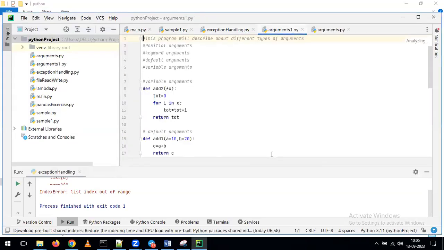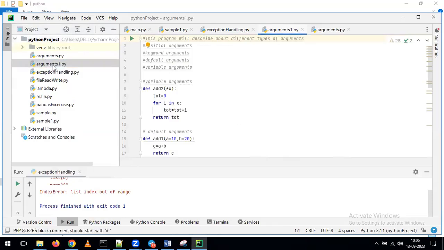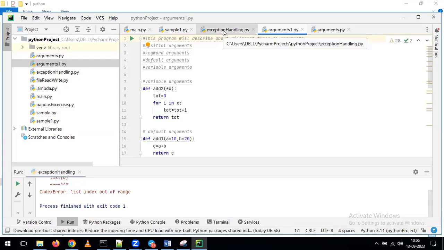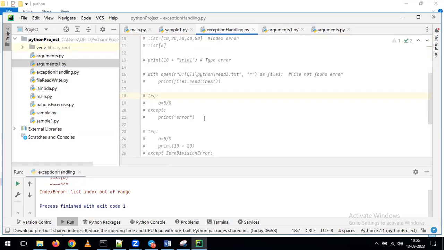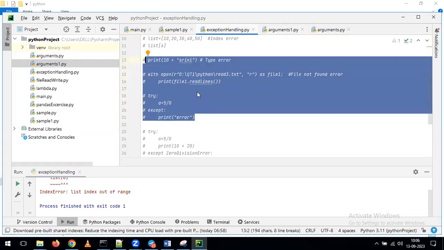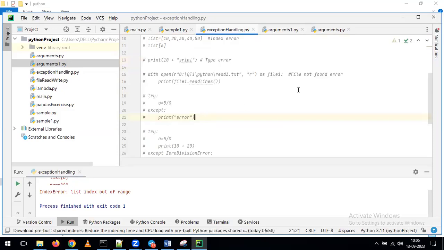Just click on OK. Now see here, whatever file I copied, you can see that file on top of your PyCharm. Whatever files I send to you for the purpose of practice, you can copy and paste into your PyCharm under the project. With that, you can run all the examples I'm showing as part of our class. Not only these examples, Andy: first try to understand all these examples by using these scripts. At the same time, try to perform your own operations. With that, you can get good knowledge of types of arguments and exception handling also. Before winding up the session, any questions so far, please ask me again.